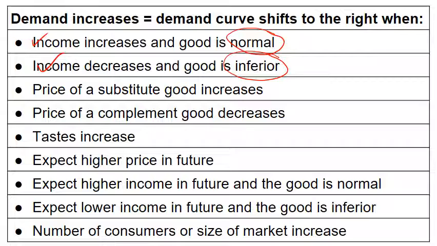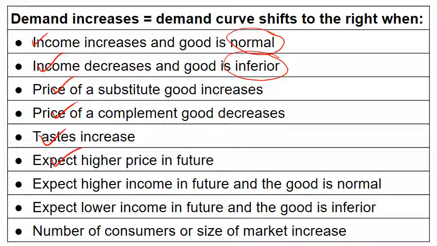The price of substitute goods increases. Substitutes again are goods that go together. When the price of Coca-Cola goes up, the demand for Pepsi-Cola increases. When the price of a complement good decreases, the demand for the good increases. For example, when the price of jelly decreases, the demand for peanut butter might increase. When taste increases, when a certain style of fashion is in style, the demand for that product will increase.